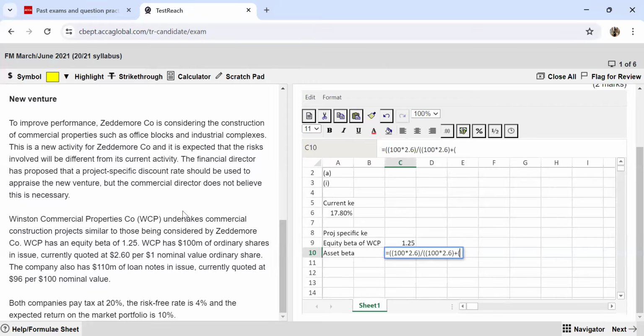And then I add to it my value of debt into 1 minus t. So my value of debt is supposed to be 110 million of loan notes in issue, currently quoted at 96 per $100 nominal value. So what I'm going to do is I'm also going to need the number of loan notes that I have in issue.